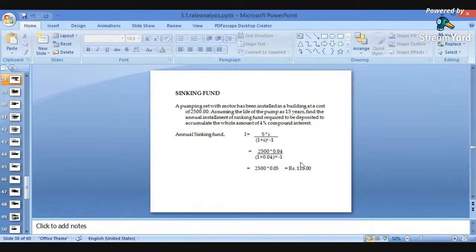The sinking fund installment we have to keep aside annually comes to only 125 rupees. So annually we have to keep 125 rupees for 15 years at a rate of 4%, so that it is the same as the total amount.